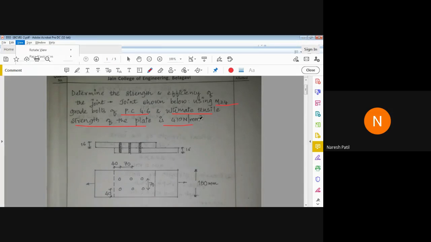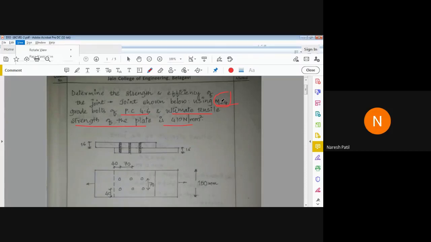Now what do you mean by M24? Can anyone tell me what M24 means? See, M24 means what? Yes, you are correct. So diameter 24 mm.